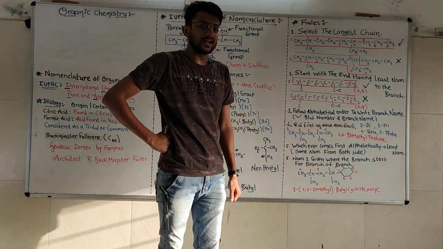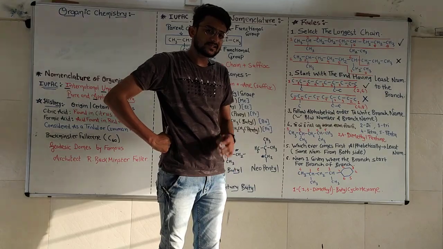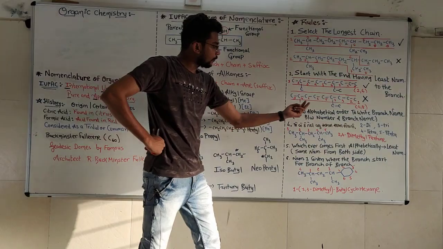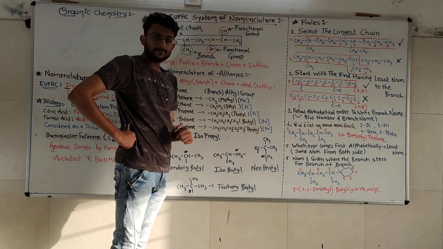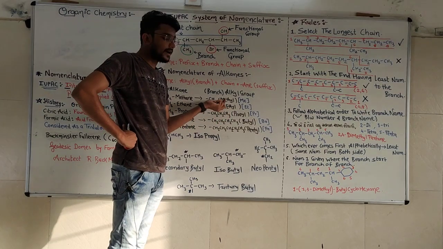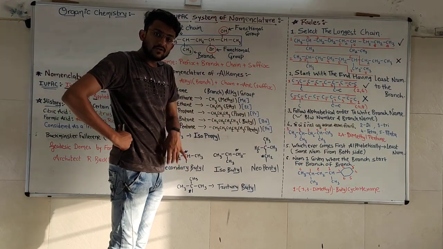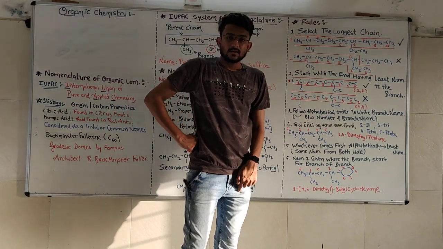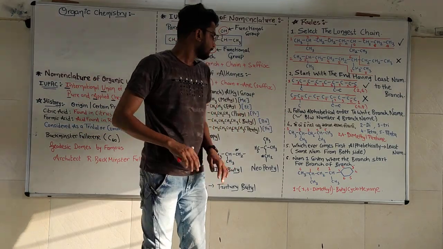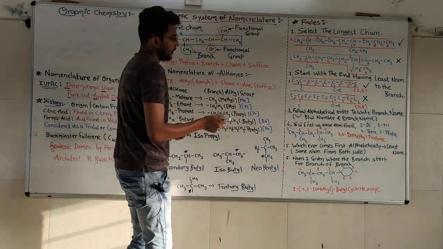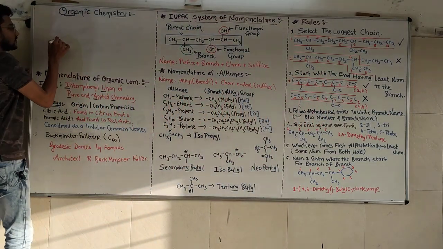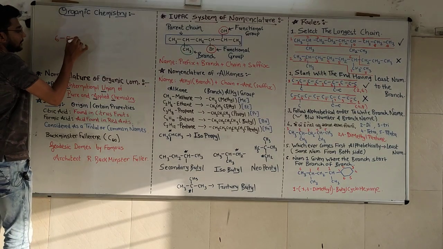Now what is the alphabetical order here? It is quite simple. For 1 carbon we are going to use methyl, and for 2 carbon we are going to use ethyl. Now in the alphabetical order, E comes first and M comes second. That's why we will write ethyl first and methyl second. Now all the confusion has been removed. So branch with the position. Okay, ethyl will be written first. Position of ethyl 6. That's why 6 dash ethyl.